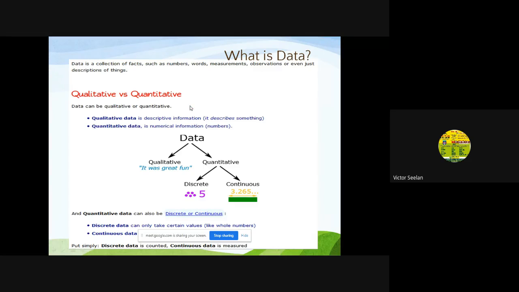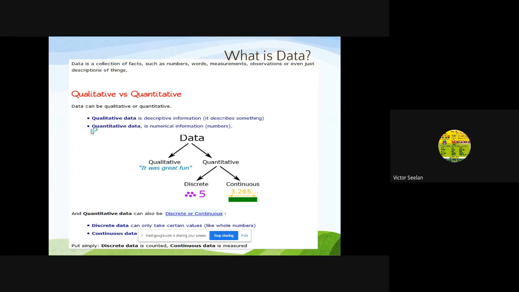So there are two types of data. One is qualitative data, and another one is quantitative data. Qualitative data is not measurable data. Quantitative means measurable data.